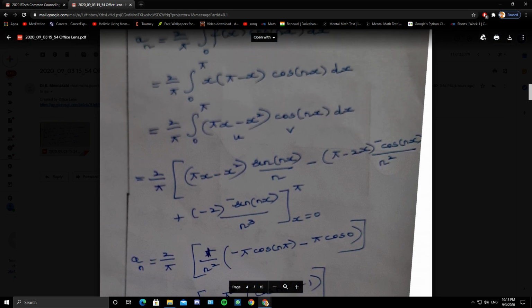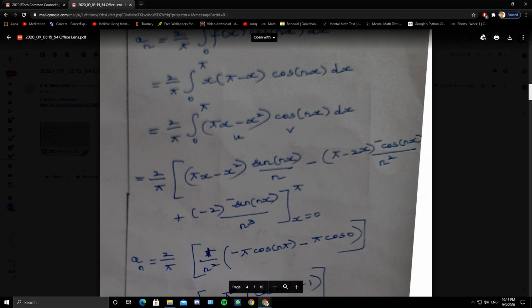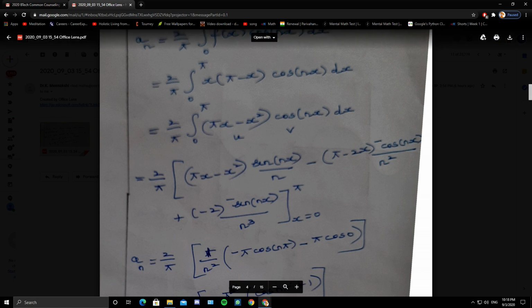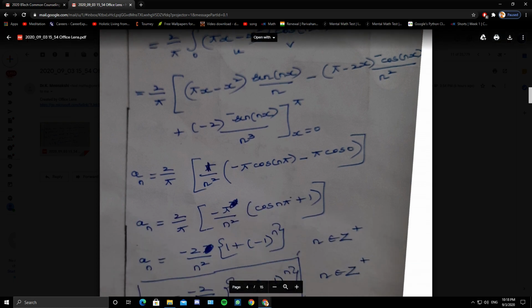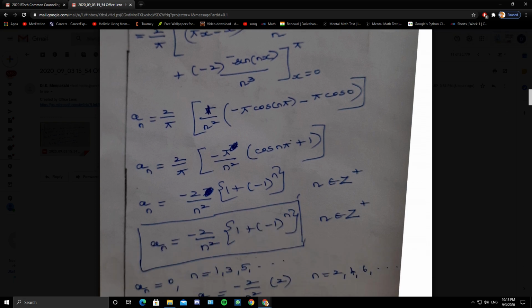I repeat, first term and the last term are zeros for both the limits because sin n pi is 0, sin 0 is 0. Second term minus of minus plus, so it is 2 by pi 1 by n square. When x takes the upper limit pi, it is minus pi cos n pi. When x takes the lower limit 0, minus of pi into cos 0. So 2 by pi minus pi by n square, 1 plus cos n pi, pi gets cancelled. So a n is minus 2 by n square, 1 plus minus 1 whole power n.